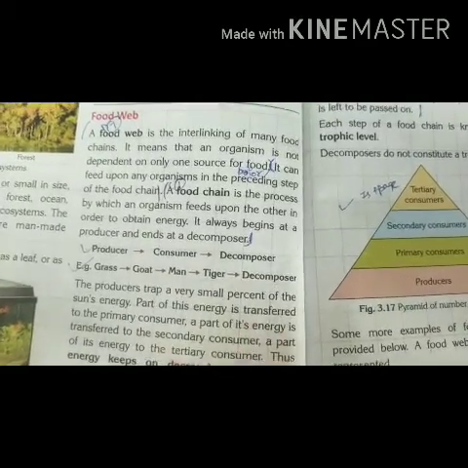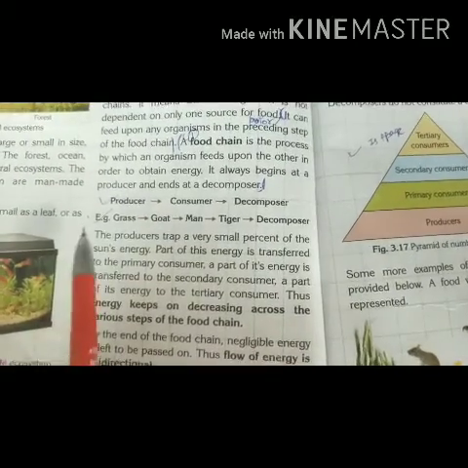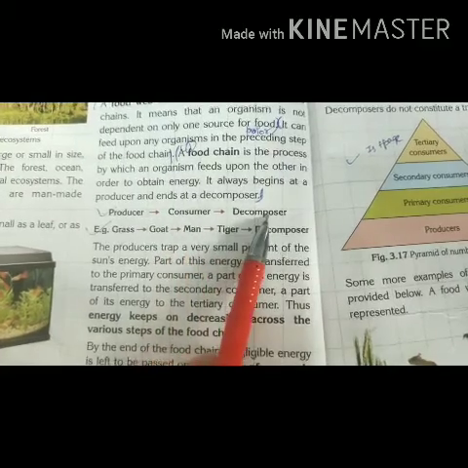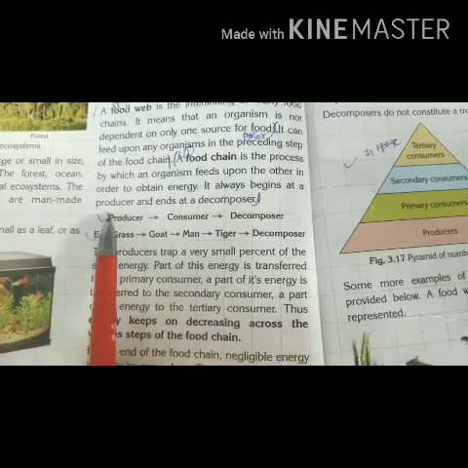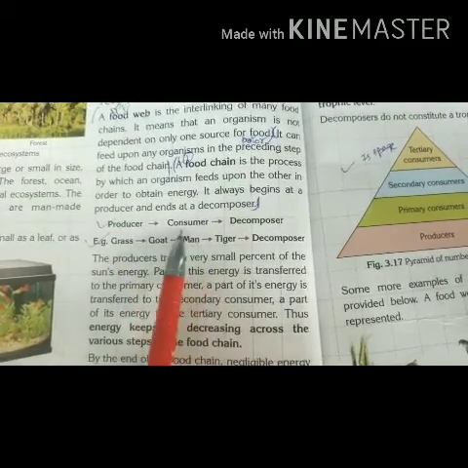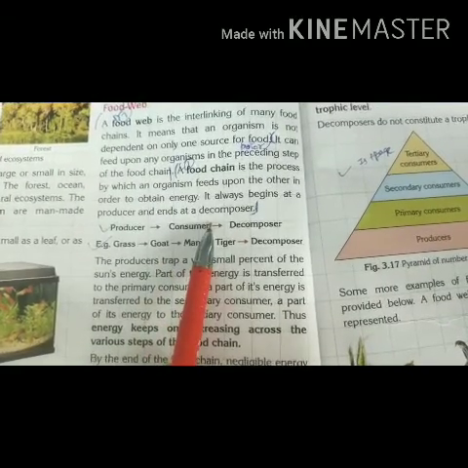If we talk about the energy, the energy will decrease as we go further in the food chain. Which means if the producer contains 100 joules of energy, coming to the consumer it gets converted into 10 joules of energy.